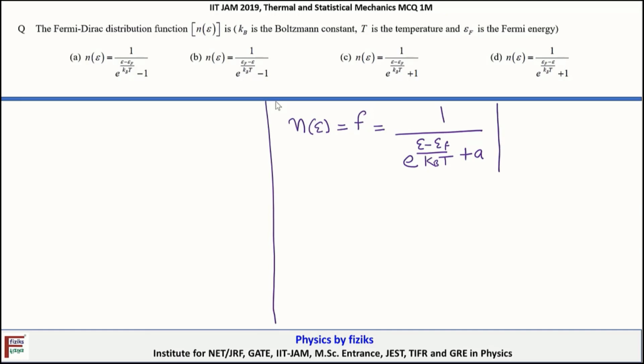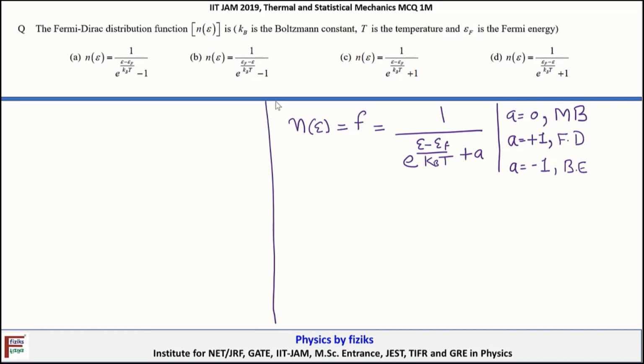Okay, so if A is equal to 0, then we obtain the distribution function for Maxwell-Boltzmann statistics. And when A is equal to plus 1, the distribution function that we obtain is valid for the Fermi-Dirac statistics. And when A is equal to minus 1, the distribution function that we obtain is valid for the Bose-Einstein statistics.